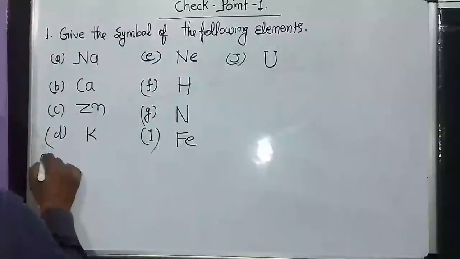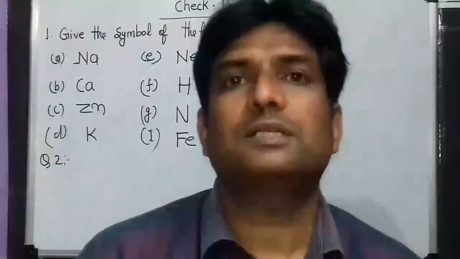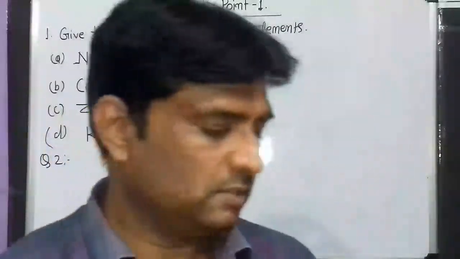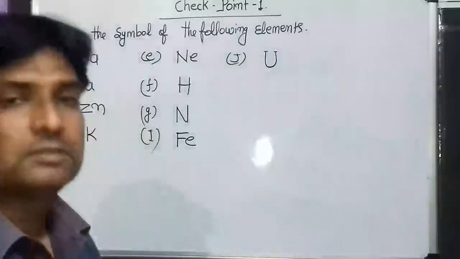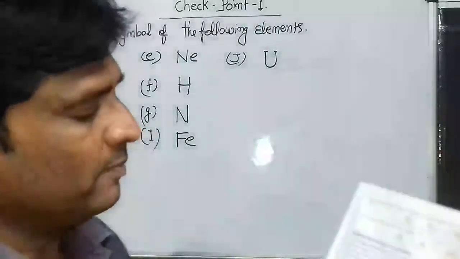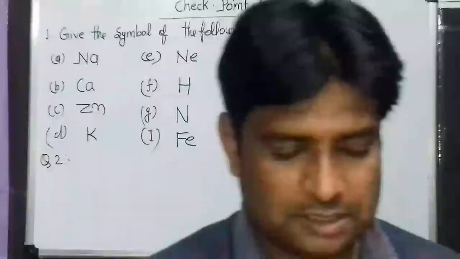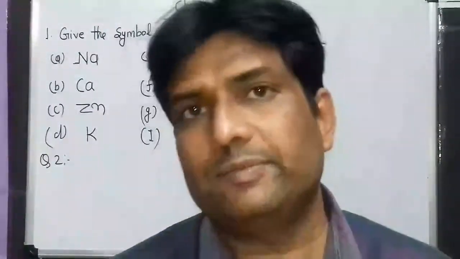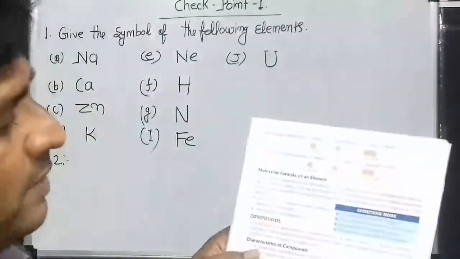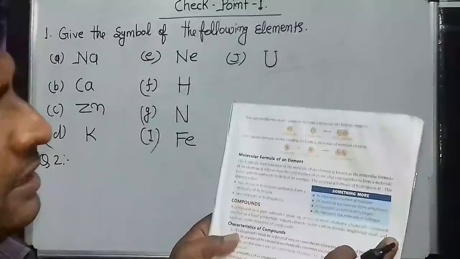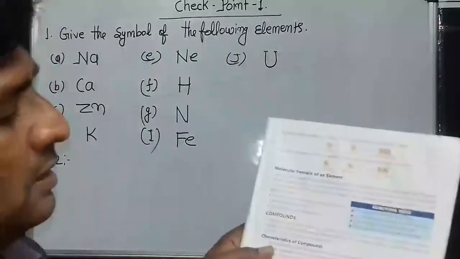Question number 2. Answer the following question. First is compound. A compound is a pure substance made up of two or more elements. Here we have to write, page number 31: elements chemically combined together in a fixed proportion.